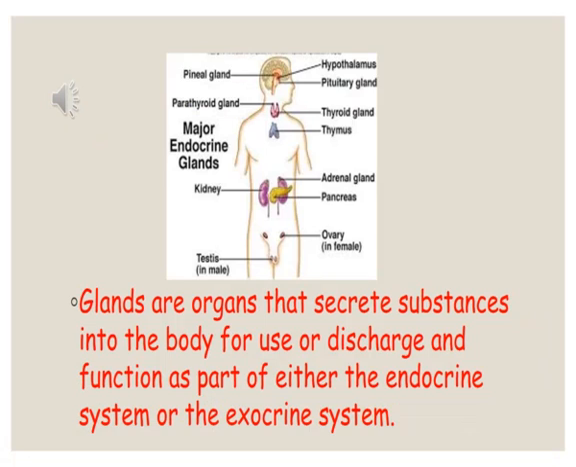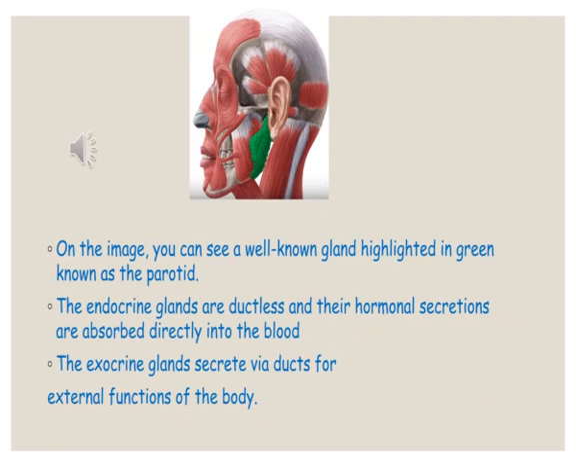Glands are organs that secrete substances into the body for use or discharge and function as part of either the endocrine system or the exocrine system. You can see a well-known gland highlighted in green known as the parotid. The endocrine glands are ductless glands and their hormonal secretions are absorbed directly into the blood. The exocrine glands secrete via ducts for external functions of the body.